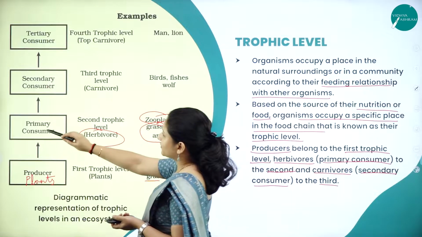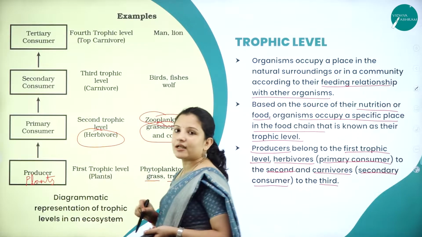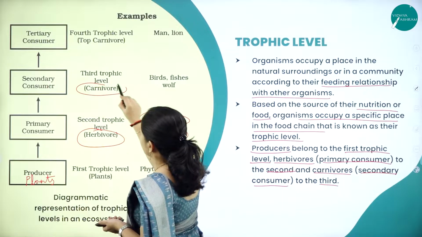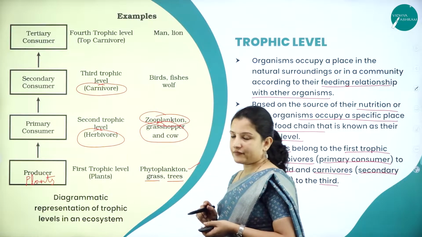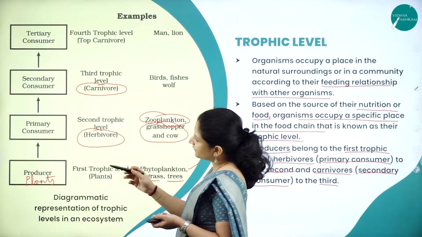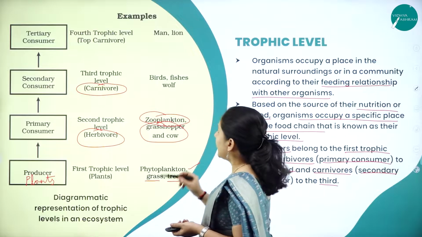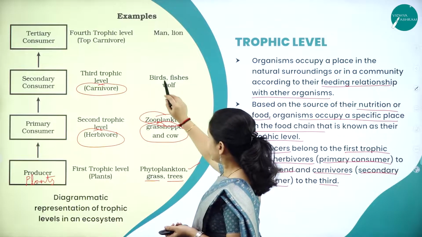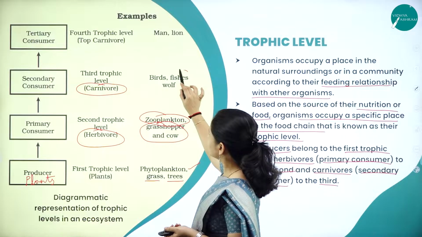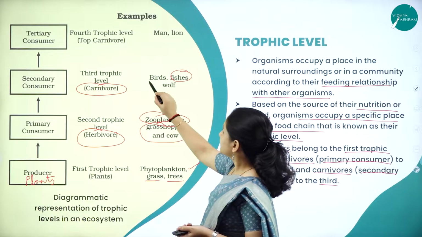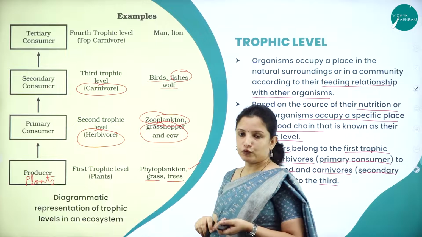Next, the primary consumers will be eaten by the secondary consumers, that is the carnivores. So, which form the third trophic level. Therefore, energy is flowing from the primary consumer to the secondary consumer. And if it is an aquatic ecosystem, the secondary consumer is the fishes. If it is a terrestrial ecosystem, it is the birds and the wolf.